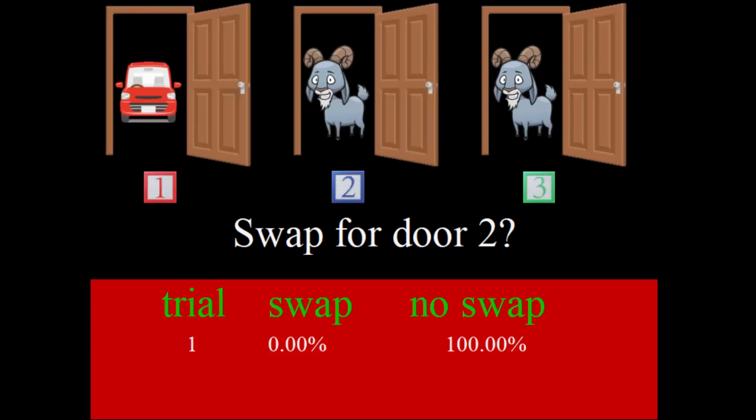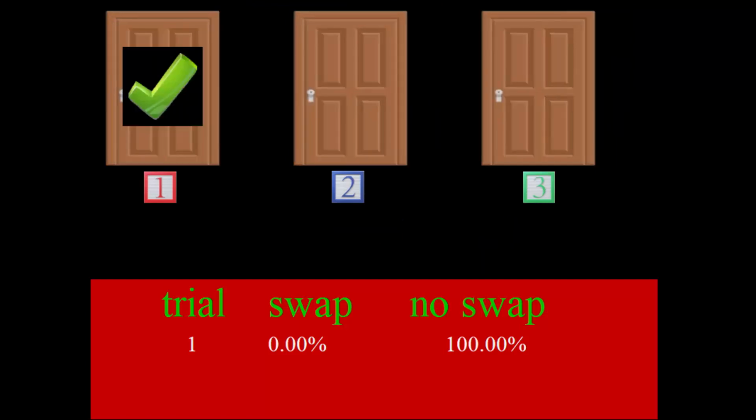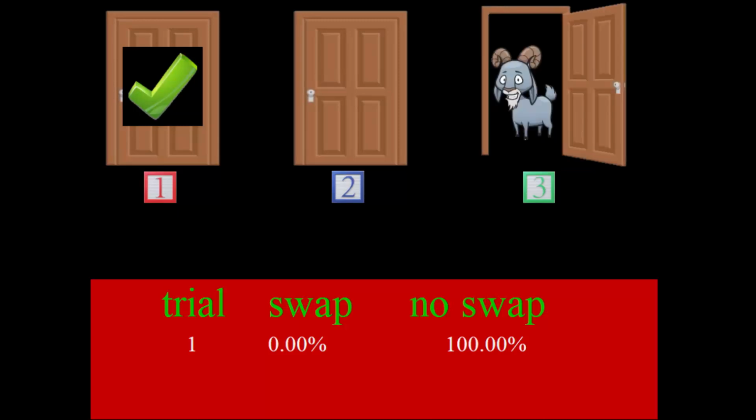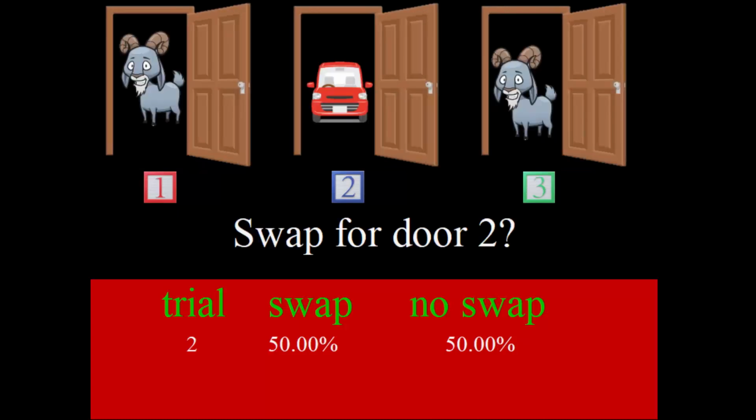It was another goat. If the contestant had stuck with door 1, they would have won the car. If they had swapped, they would have lost. And that's what's shown underneath. Trial number 1: if they had swapped, 0% gain, and 100% by not swapping. Let's try another trial. Door number 1 again, chosen by the contestant. And this time, the contestant would have been better off swapping.